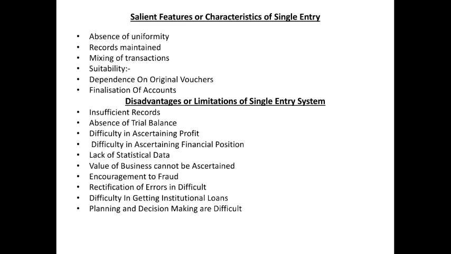Next one is difficulty in ascertainment of profit. We need expenses and incomes for finding the profit, but in single entry there is an absence of records for expenses and incomes, so it is impossible to ascertain the profit in a reliable way.